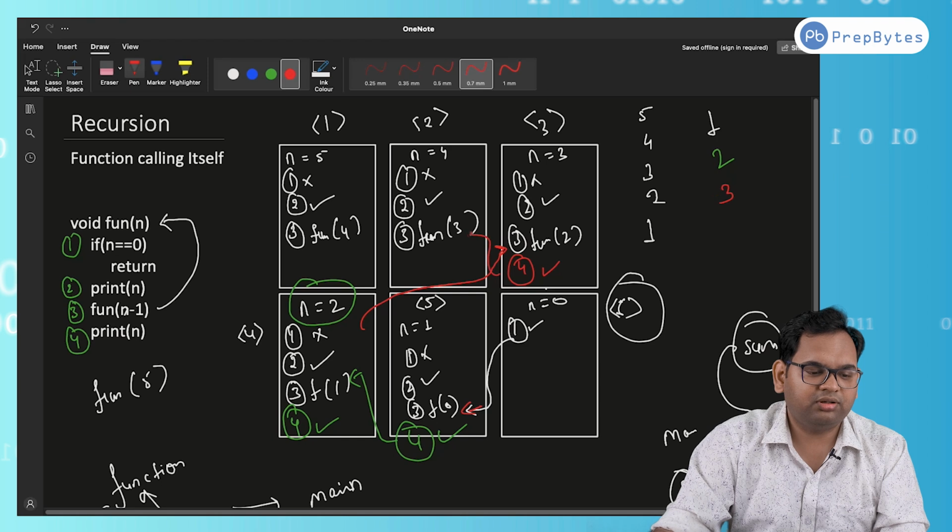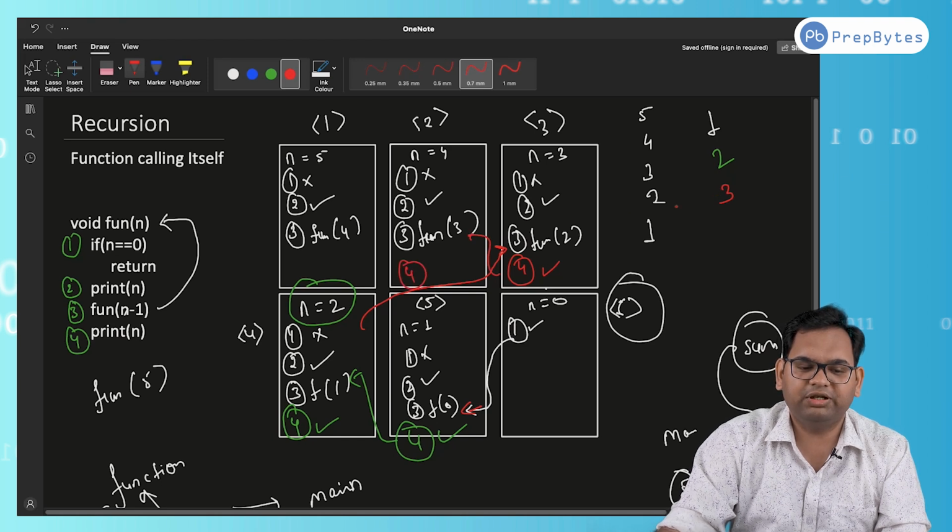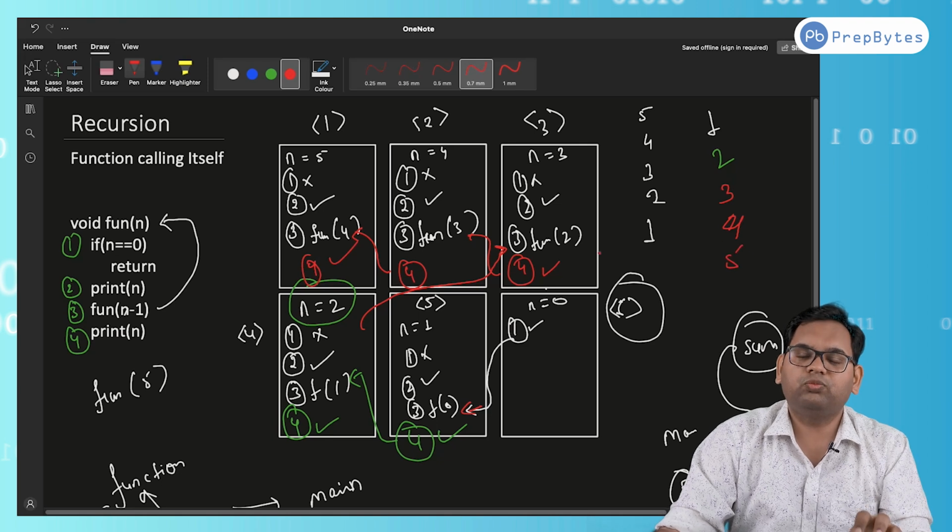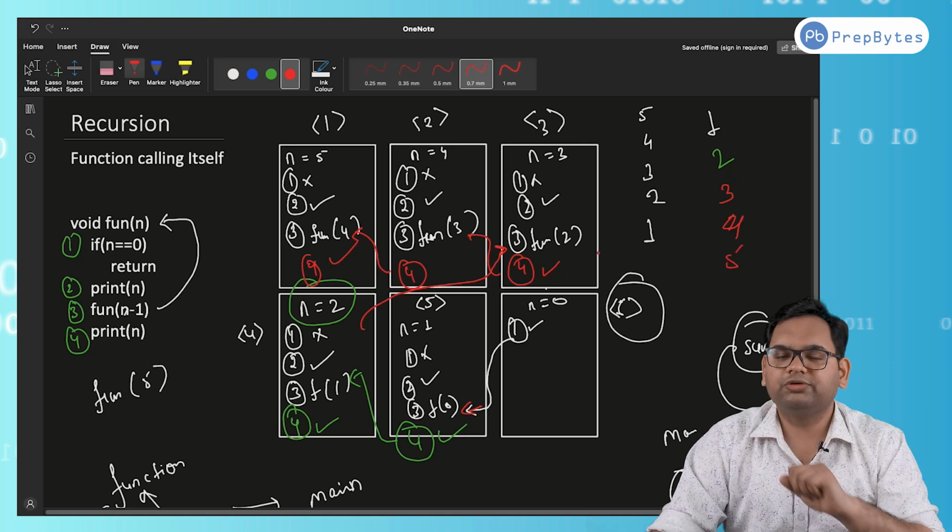Similarly, it will return here and it will print n of the second stack with the value 4, and it will return to the first stack, which will print the value 5. So the output will be 5 4 3 2 1 1 2 3 4 5.